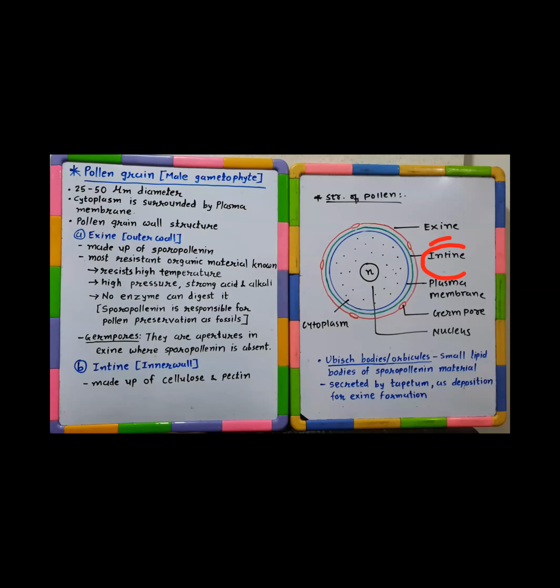When the pollen grain develops, let's assume this is the pollen grain sitting on the stigma, and this is the style. This is the stigma where it has been deposited. And let's say that this is the intine, and here are those pores, the germ pores.